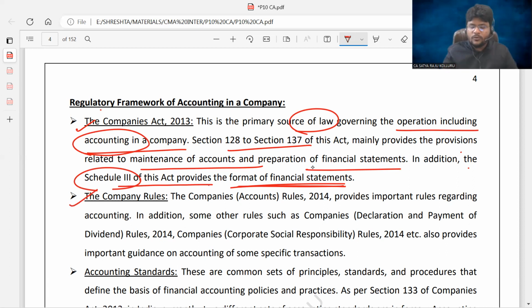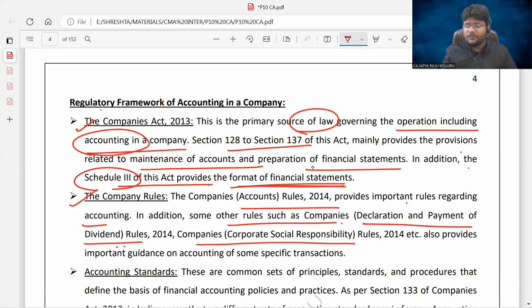Next, the company rules. The Companies (Accounts) Rules 2014 provide important rules regarding accounting. In addition, some other rules, such as the Companies (Declaration and Payment of Dividend) Rules and the Companies (Corporate Social Responsibility) Rules, also provide important guidance on accounting for specific transactions. That is, related to dividend, the dividend rules are applicable. Related to corporate social responsibility, the CSR rules are applicable.